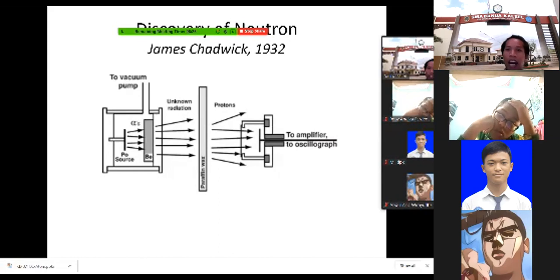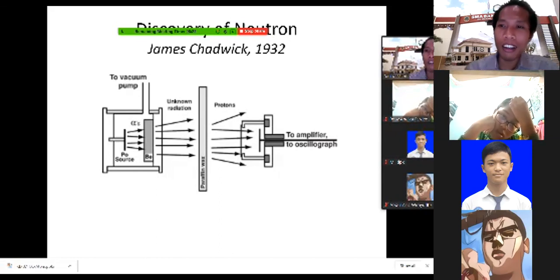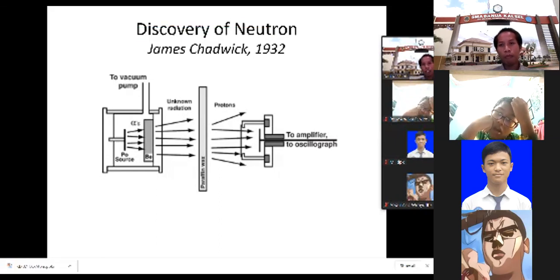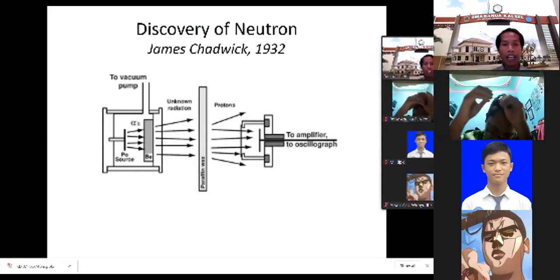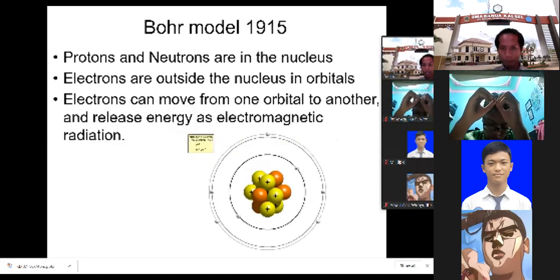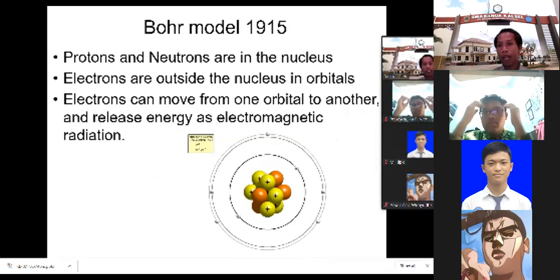Okay, after the proton and neutron were found, now it is complete. The electron was already found by J.J. Thomson, and then the proton was found by Goldstein. The nucleus itself was found by Rutherford, and the last one, the neutron, was found by James Chadwick. Now all these subatomic particles are already found. But after that, there is still a problem. What is the problem? How about the electron?